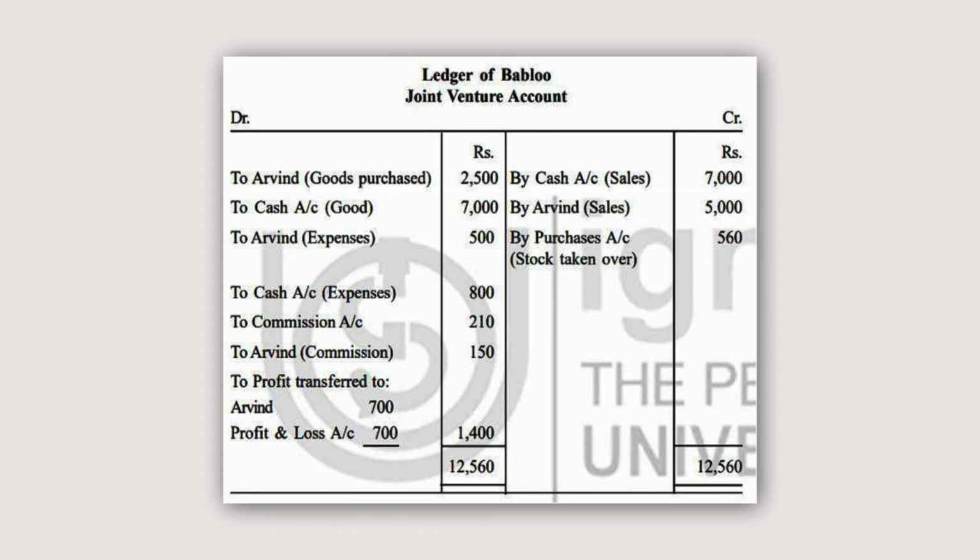Total is 1,400 and the total of this joint venture account is 12,560. So here by cash, sales made by Bablu 7,000, sales made by Arvind 5,000 mentioned. By purchase, stock taken over by Bablu 560. So that way total is 12,560.